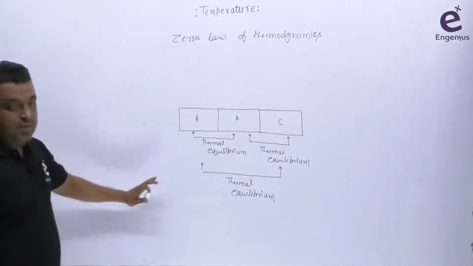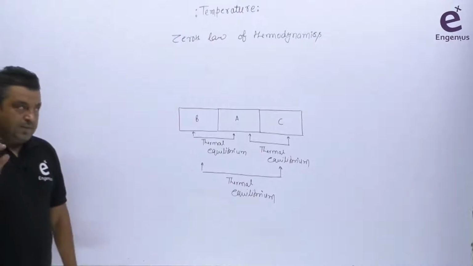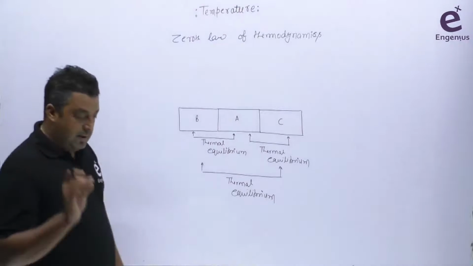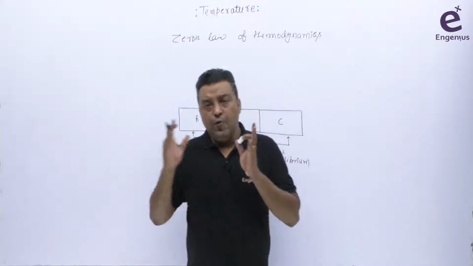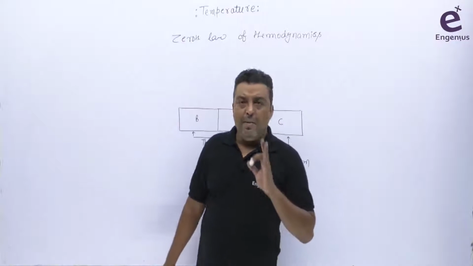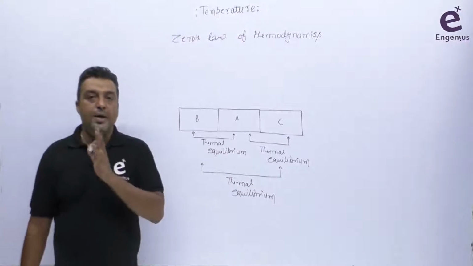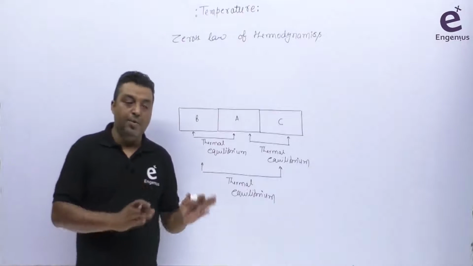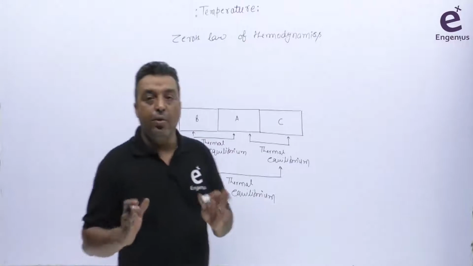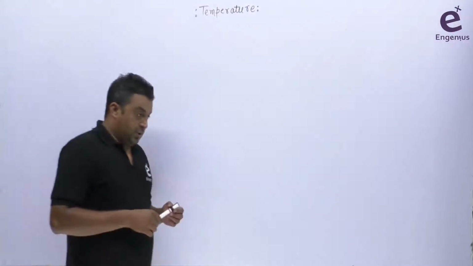Okay, so this is how we are defining the temperature. So I think this point about the temperature is clear in your mind. Never define temperature and heat the other way around. Even if you define heat based on temperature, please don't define the temperature based on heat. You should not define temperature based on heat, because I am repeating again and again, temperature has its own identity. Okay, so now we'll talk about the temperature scales.